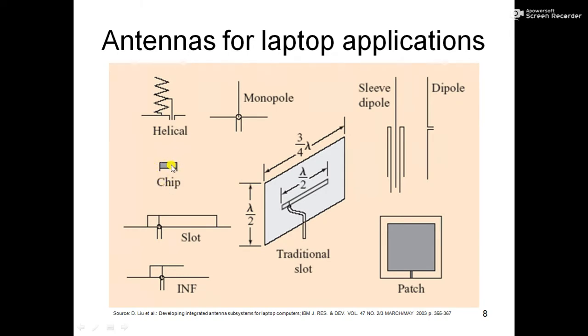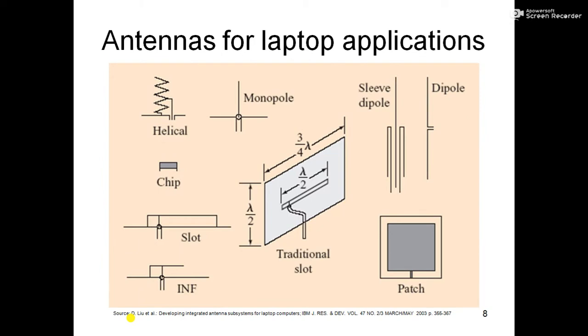It is a very small antenna that can be put on that surface. Then we have something called a slot antenna. A slot antenna is basically a conductor with a slot on top of it, and it works like an antenna. Then I have something called the INF antenna, or the inverted F antenna.